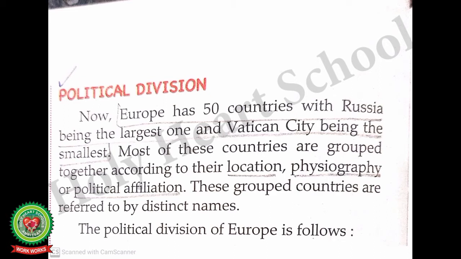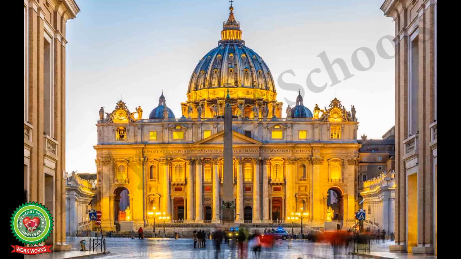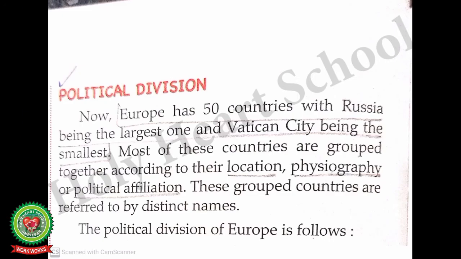Now, Europe has 50 countries, with Russia being the largest one and the Vatican City being the smallest. Vatican City is the smallest country of the world. Still, it is very famous for Saint Peter's Basilica. It is a very famous church of Christians. Most of these countries are grouped together according to their location, physiography, or political affiliation. These grouped countries are referred to by distinct names.